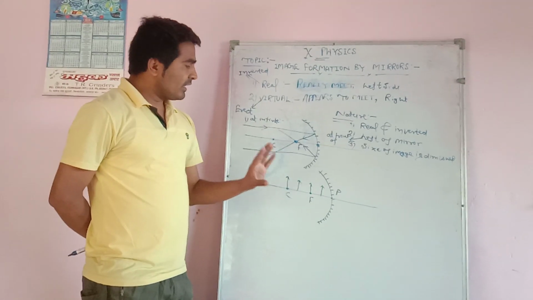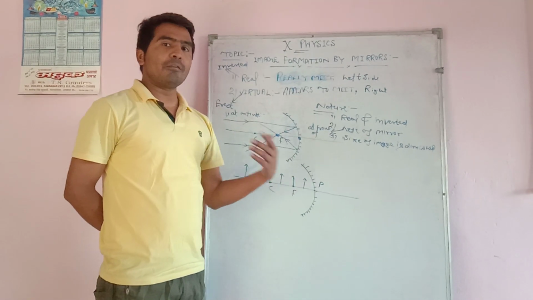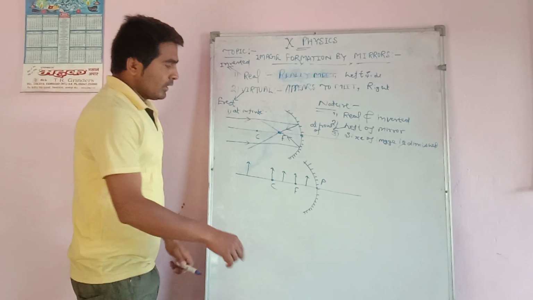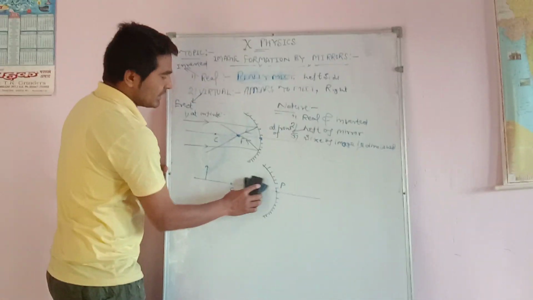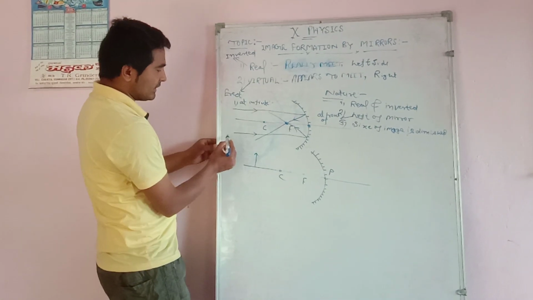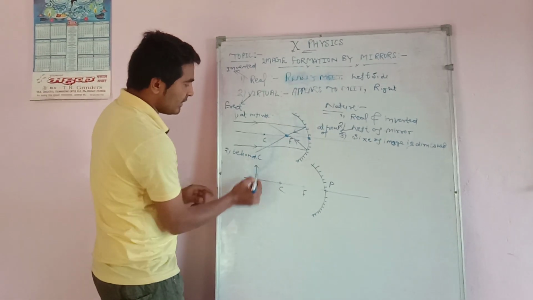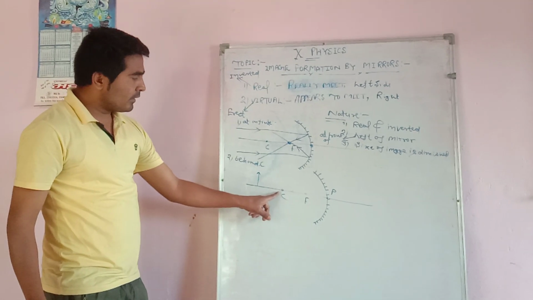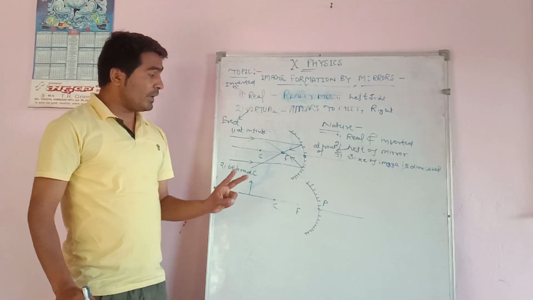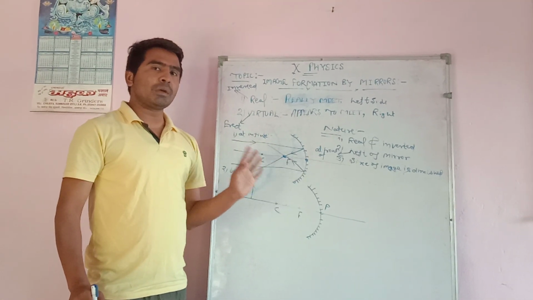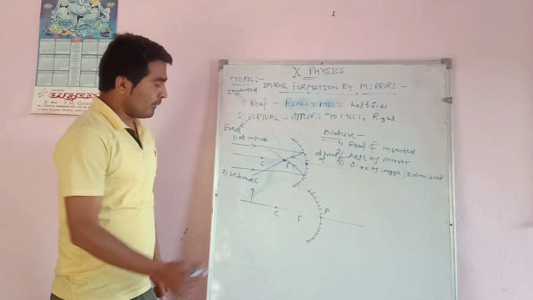In case of a concave mirror, there are 7 positions of the object at which we can find the position of the image, where the image will be formed. So now we will discuss when the object is beyond center of curvature, what will be the position of the image. Second case is beyond C. Beyond C means when the object is beyond center of curvature. To form the image of the object, we always travel 2 light rays. Without 2 light rays, we cannot determine where the image of the object will be formed.